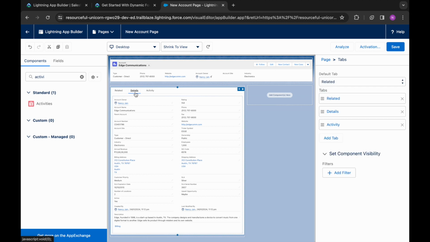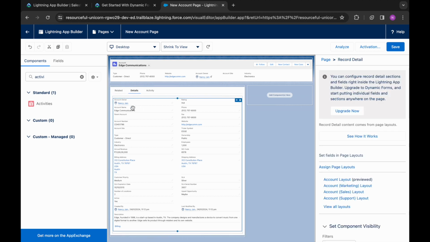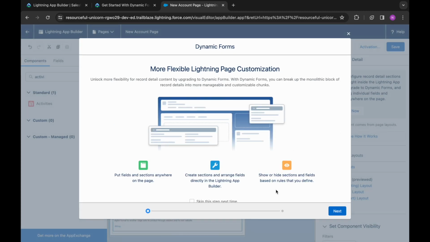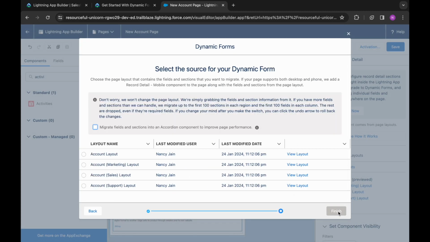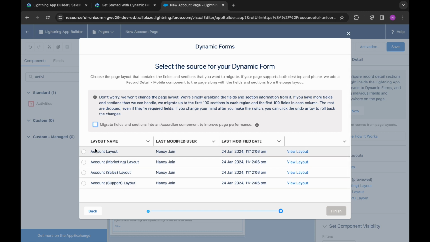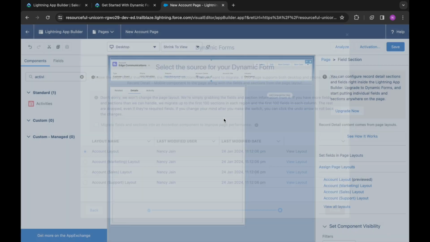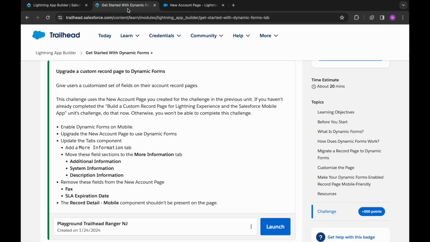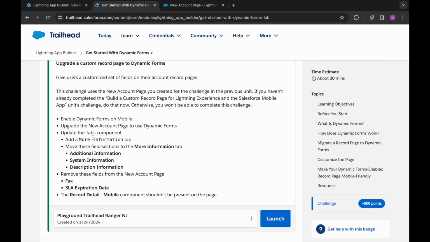So you might have already opened your new account page, or if you haven't, please do so. Please open that, and then we will click on the details and we will click on the form over here. You can see the option here that we can enable dynamic forms, upgrade to this, and we have the upgrade now button. We will click on this. Click on next, and then we can select the page layout as main layout, then finish.